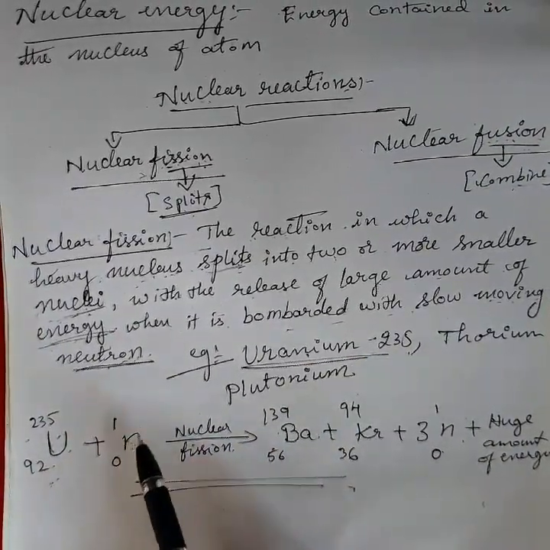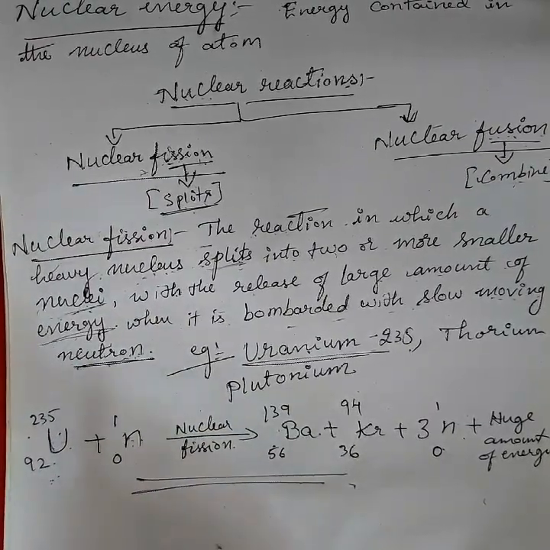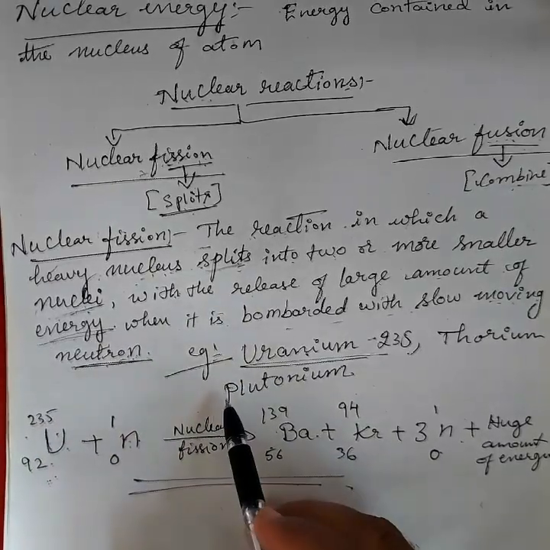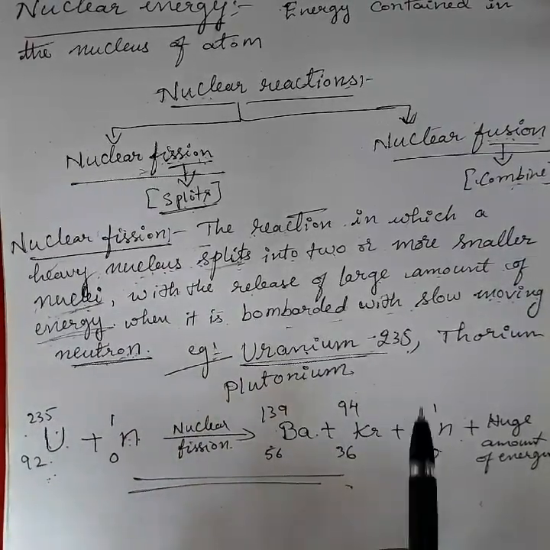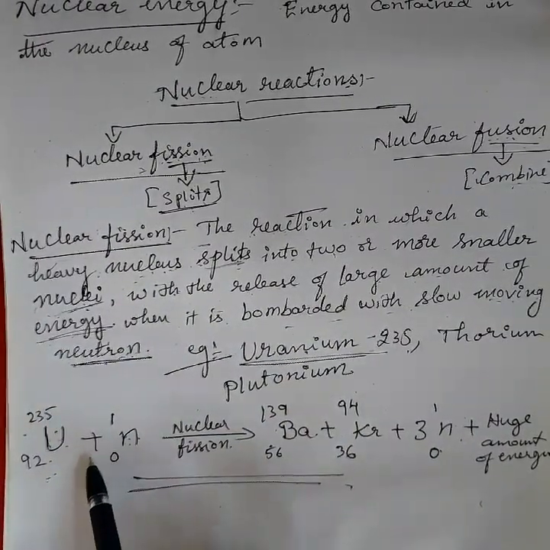You know that during the Second World War, the Americans dropped the bomb on Japan. This is the process that happened there.